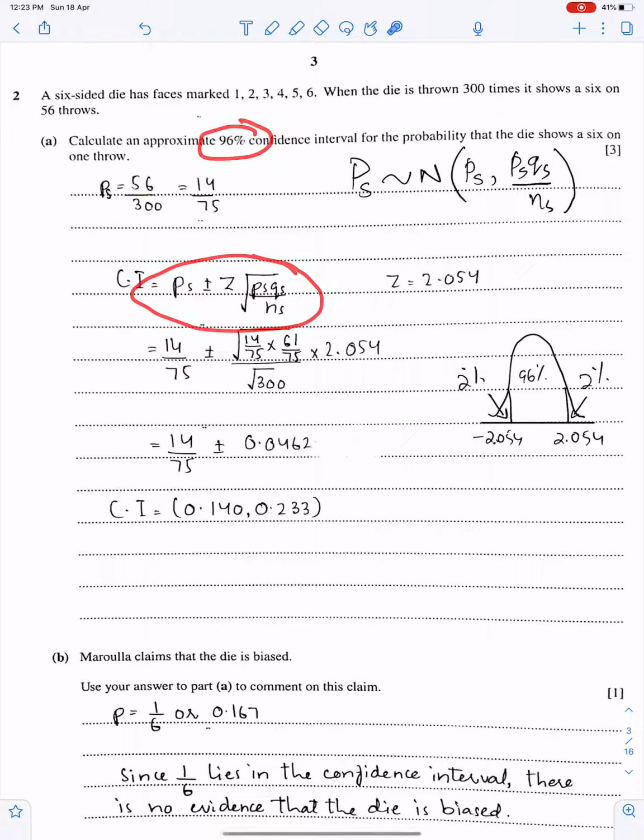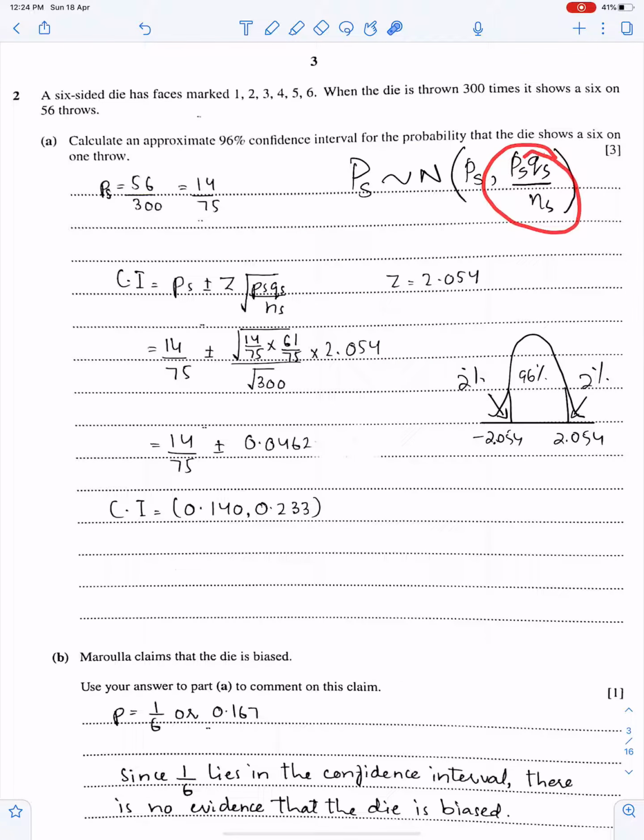96 means 98%. This is 2% and this is 96%. So this total area will be 98%. So this number is 2.054. So PS is here. Use the fractional value instead of the decimal value because the fractional value is more accurate than the decimal value. Z is here, 2.054.